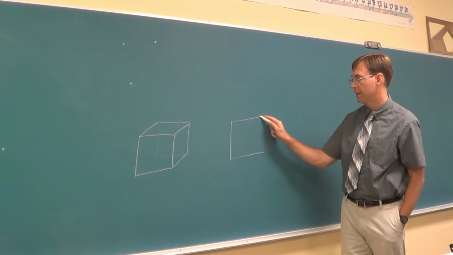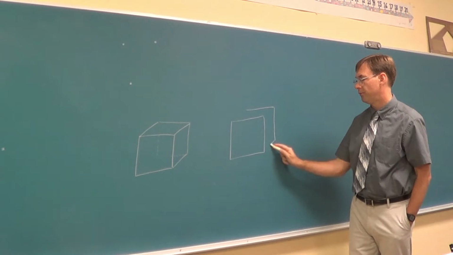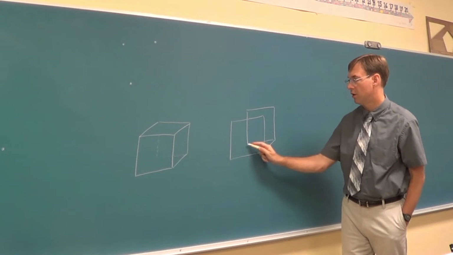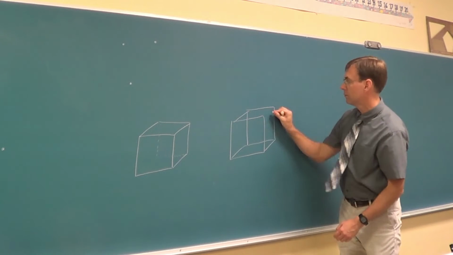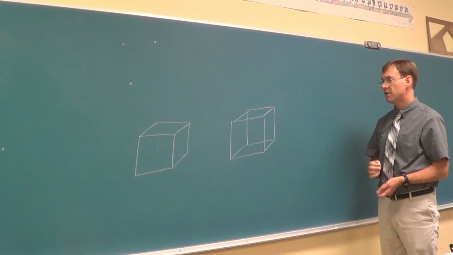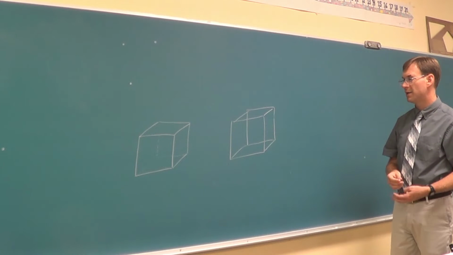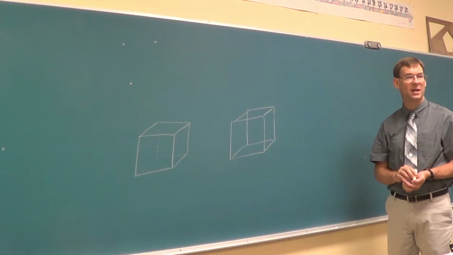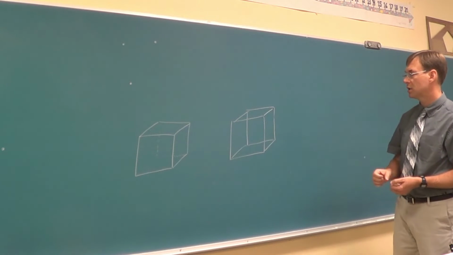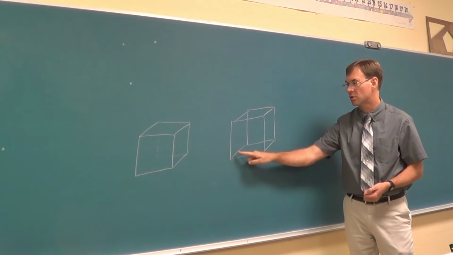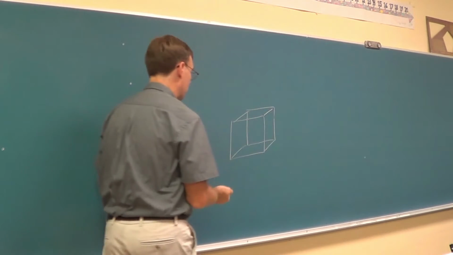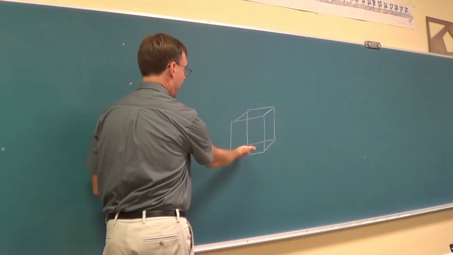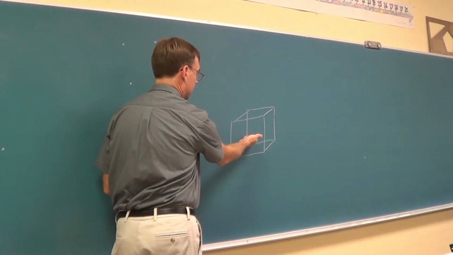That's a better drawing than this. If I did all solid lines, Brad, it can do weird stuff to your eyes. It's possible that you can imagine that this square is the one that's coming out of the board, and you could roll a thing into the front of the box.